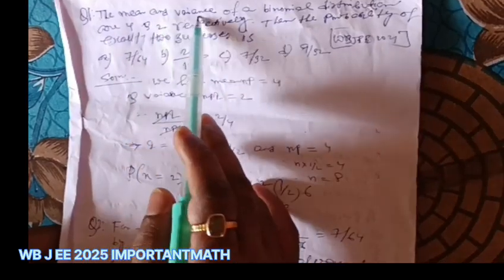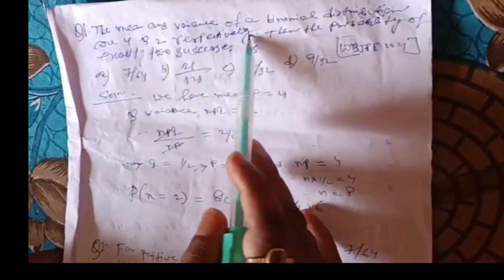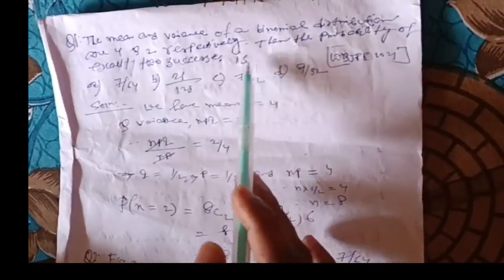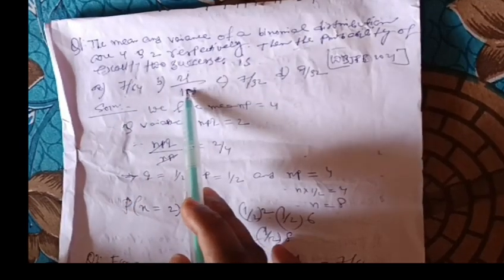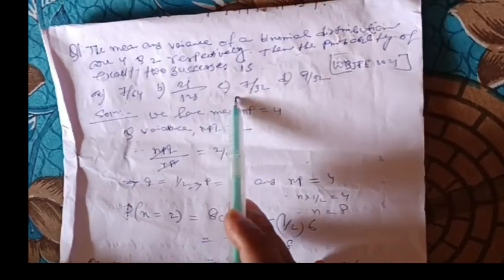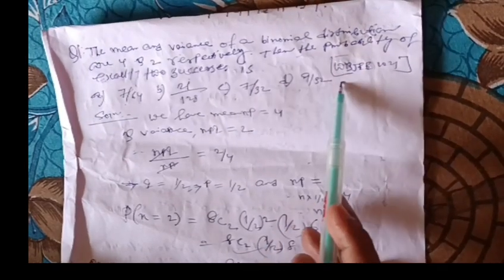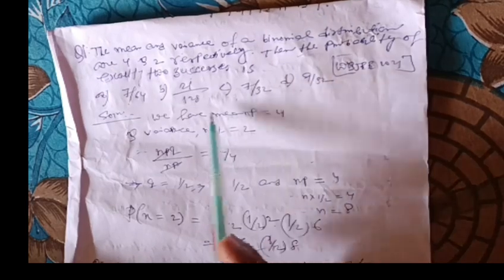The mean and variance of a binomial distribution are 4 and 2 respectively. Then the probability of exactly 2 successes is: option A, 7 by 64; option B, 21 by 128; option C, 7 by 32; option D, 9 by 32. It came in WB Joint 2021.